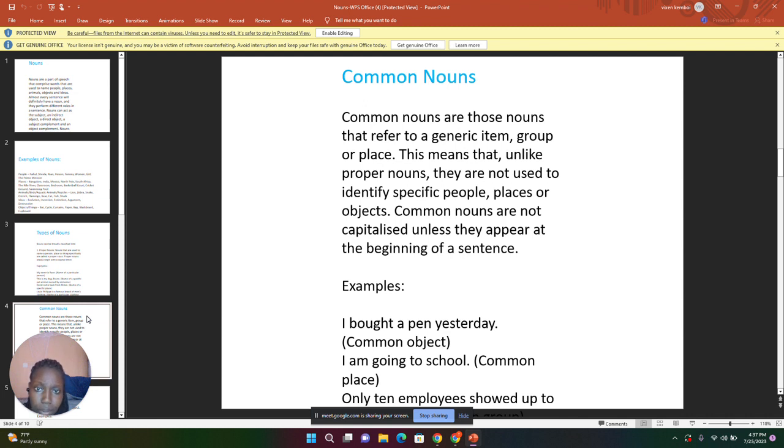Example of a common noun in sentences. The first one is, I bought a pen yesterday. Pen there is a common object. The next example, I'm going to school. School is a common place and it's an example of a common noun. The third example is, only 10 employees showed up.